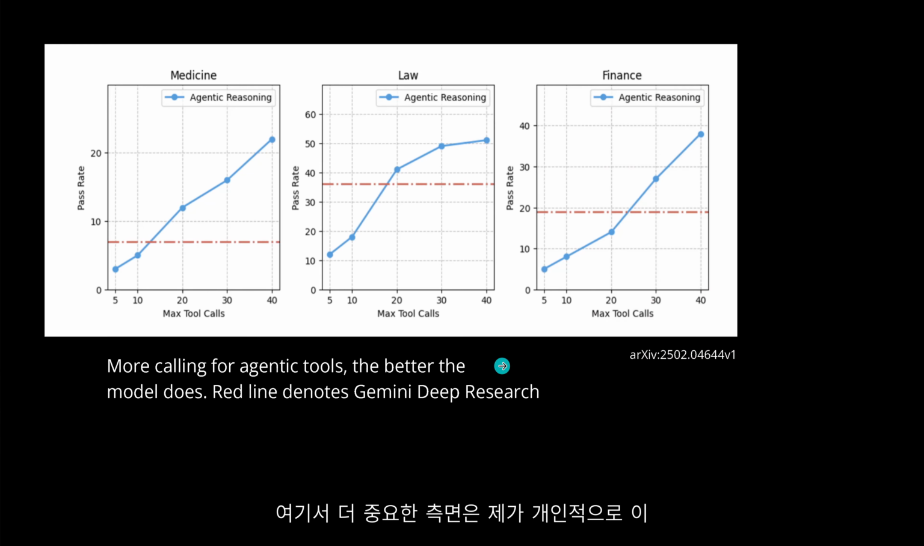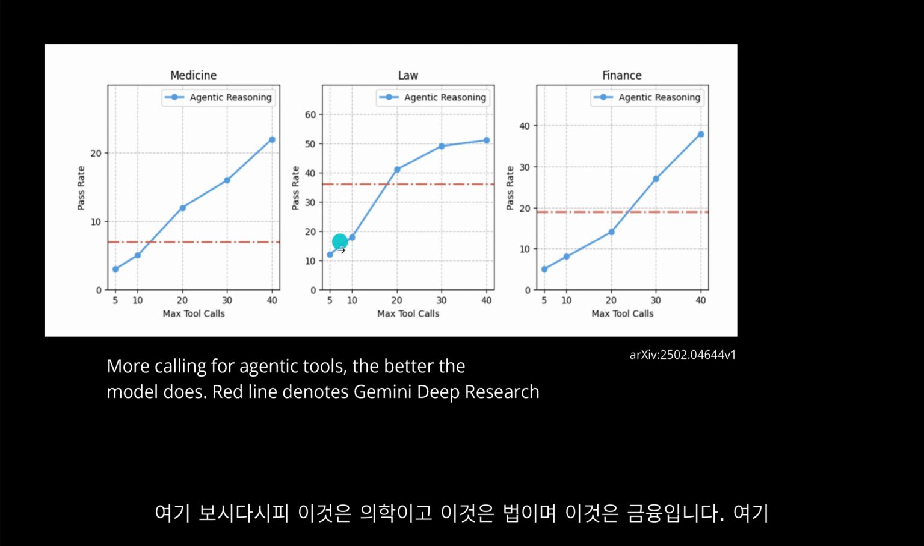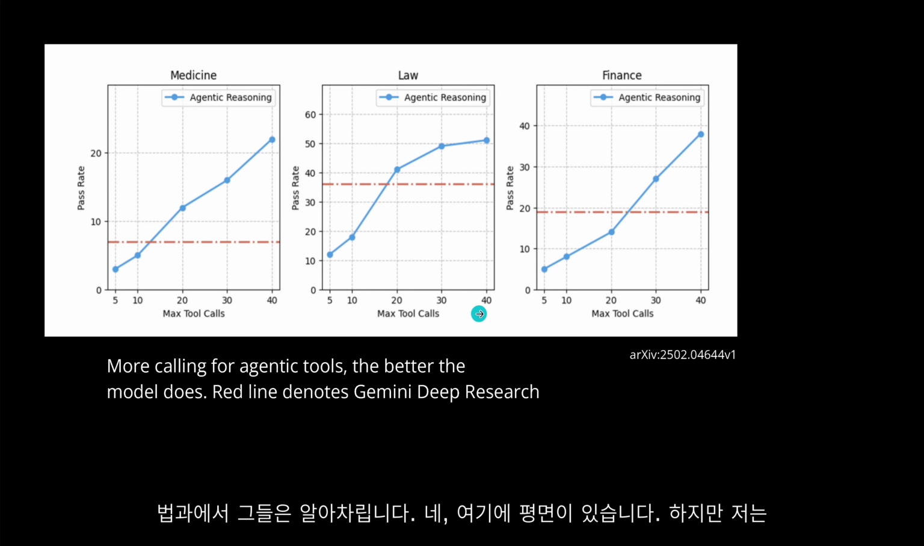What is a much more critical aspect here is this one. I have to tell you personally, I do not agree with the insight on this particular chart, because they argue as a success indicator the more tool calls there are on a model, 20 tools, 30 tools, 40 tools, they argue that their agentic reasoning system has a higher performance. You see here, let's say this is medicine, this is law, and this is finance. In law, they notice, yeah, it plateaus out here. But I would not argue that 40 tool calls are a performance indicator in itself, you know.